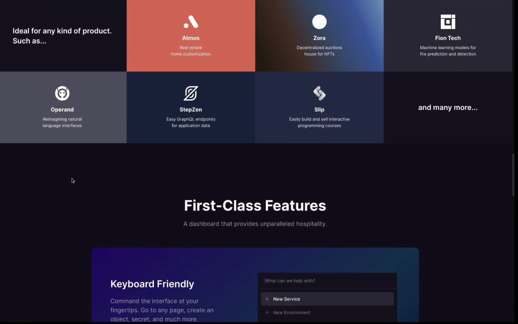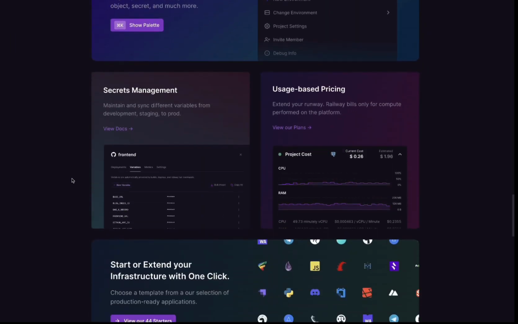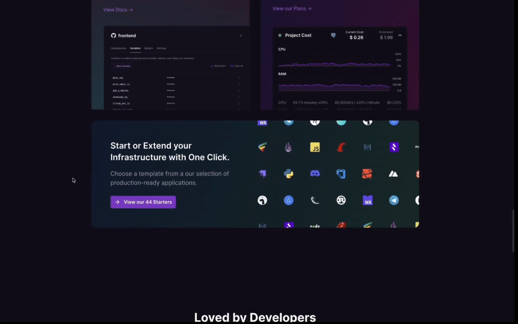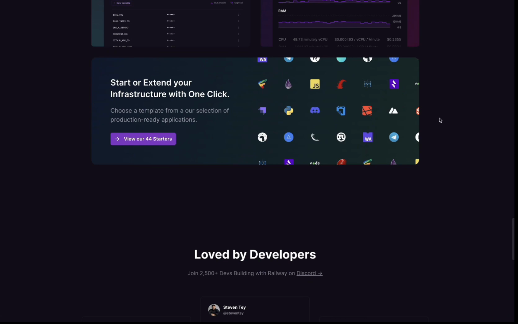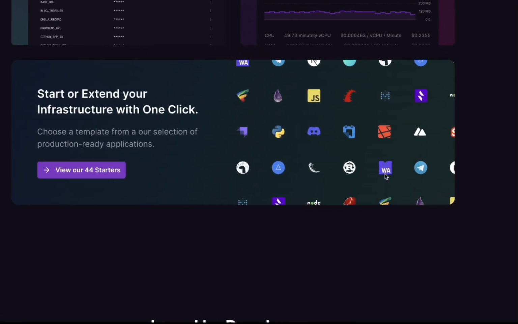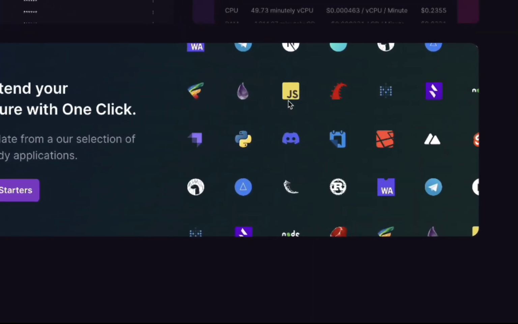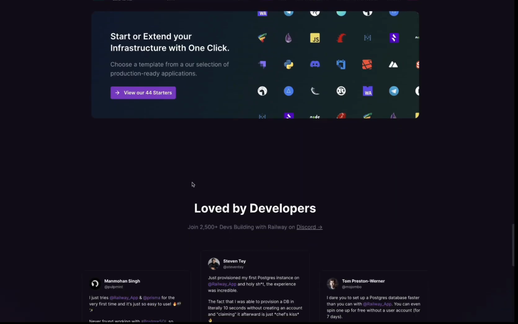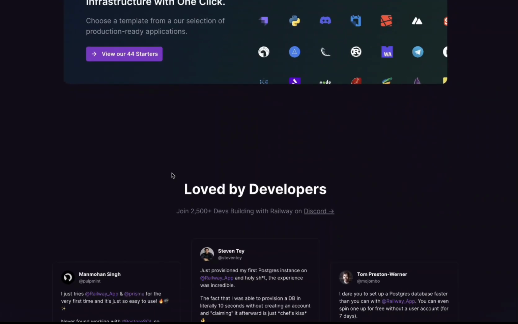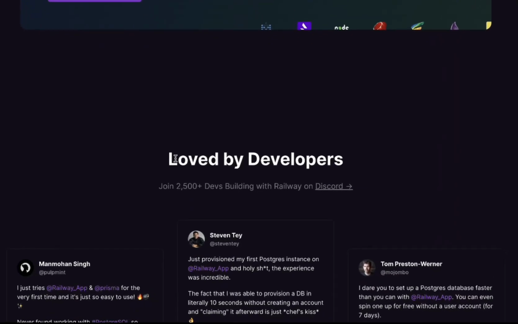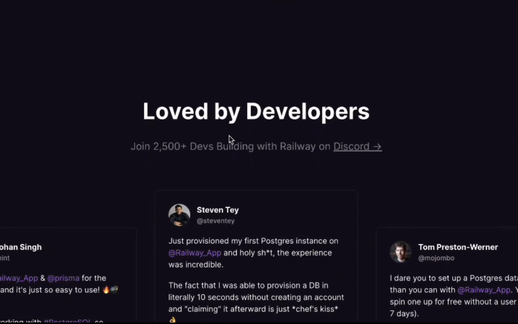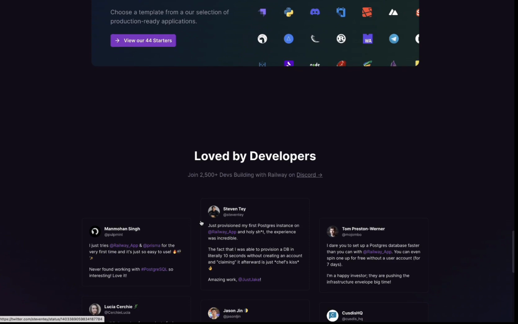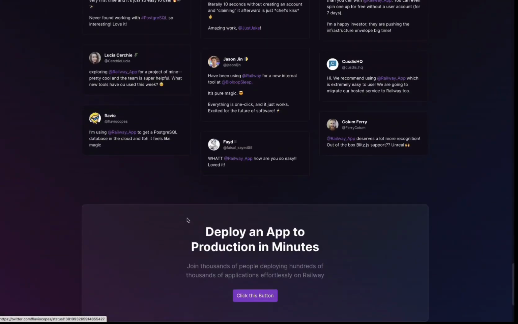They're new, but a lot of different companies have been using them before, and they got a really cool UI, and they support a lot of different languages. For example, Python. They support a lot of different things like JavaScript and a lot of other languages. And so far, they've got more than 2,500 developers on their Discord channel where you can find help, and a lot of people are enjoying them.